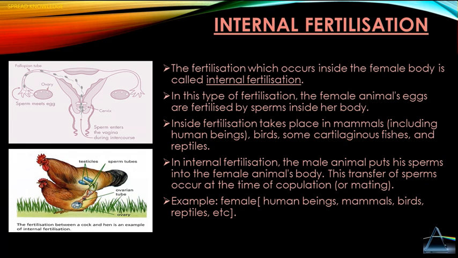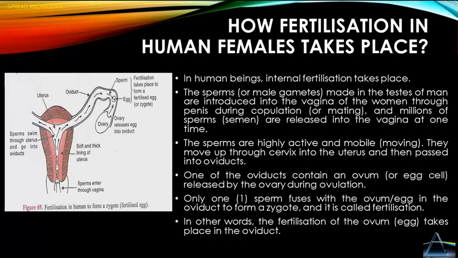In internal fertilization, the male animal puts his sperm into the female animal's body. The transfer of sperms occurs at the time of copulation or mating. Example: females of human beings, mammals, birds, reptiles, etc. How does fertilization in human beings or human females take place?